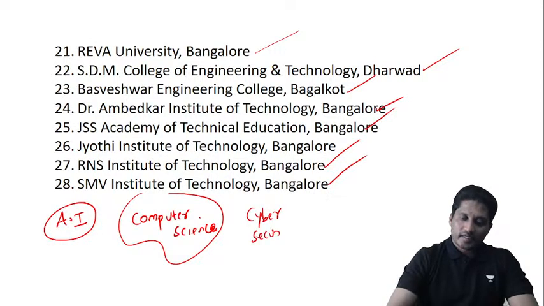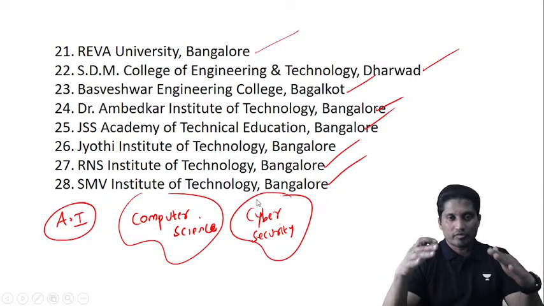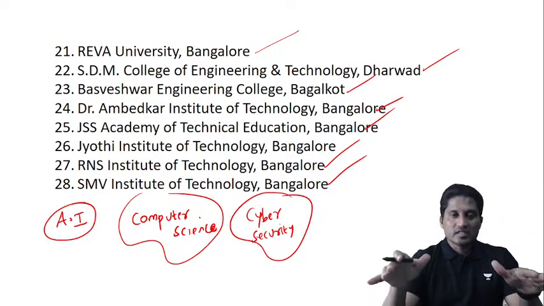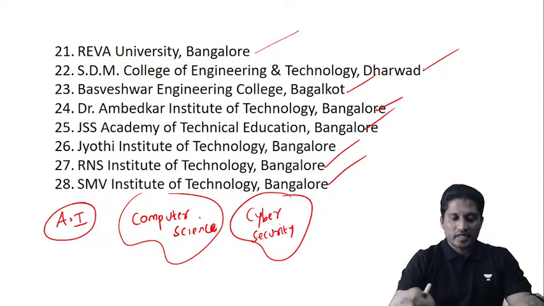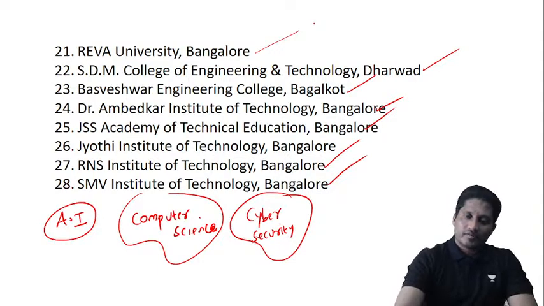Computer science is divided mainly into three parts now: artificial intelligence, computer science, cyber security. All right, and then you have ECE, electronics and communication, and then you have EEE, electrical and electronics engineering.